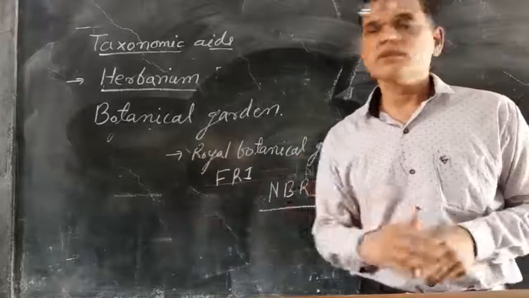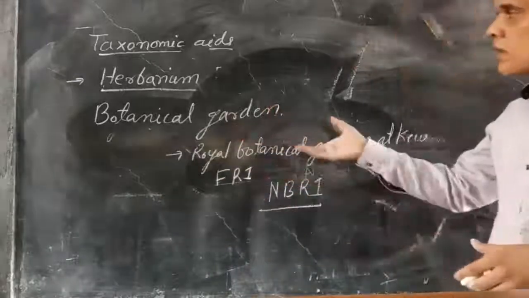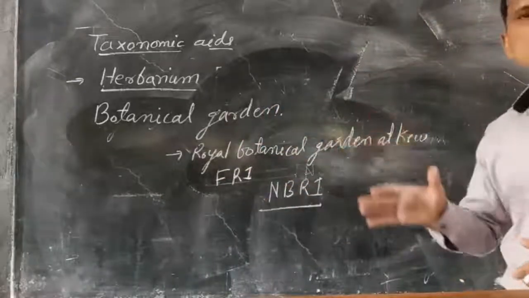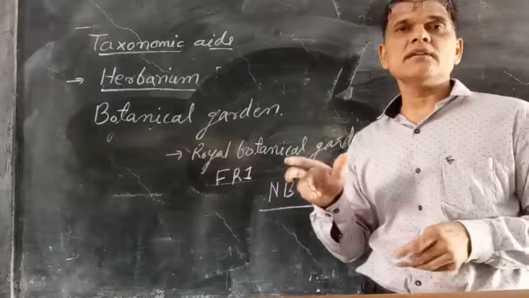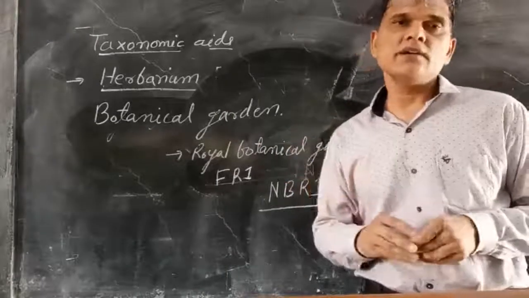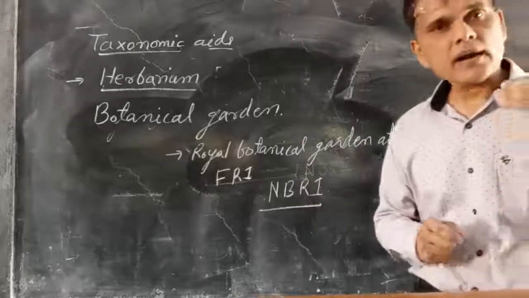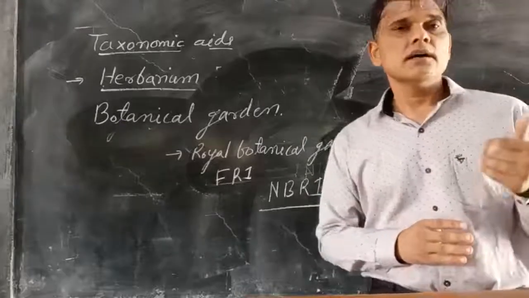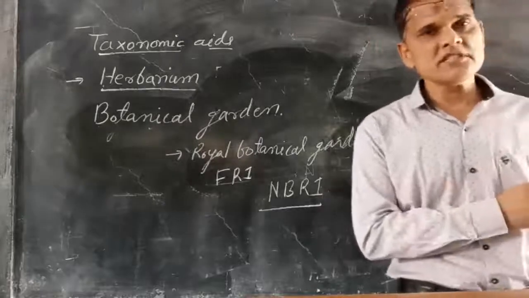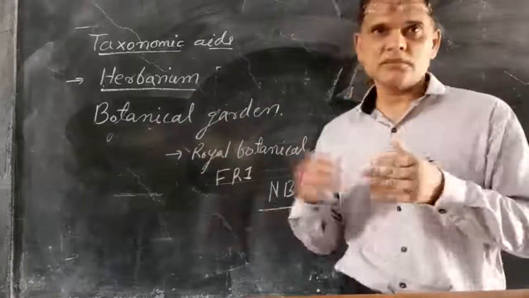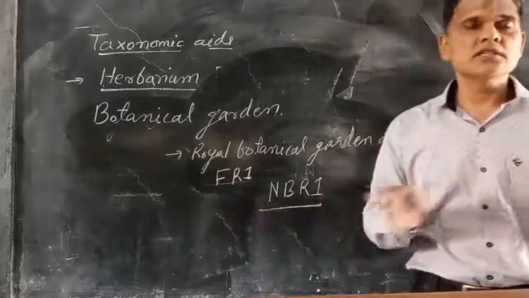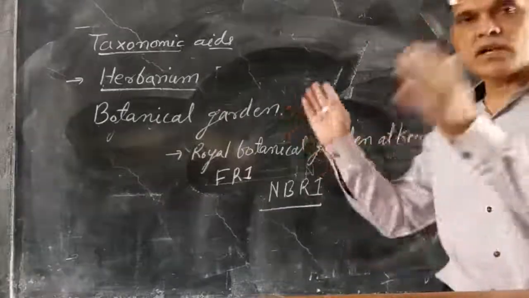So these are the places where living plant specimens are kept and grown, and we can study these plants or identify plants with the help of preserved specimens and live specimens. Both are present in particular areas.